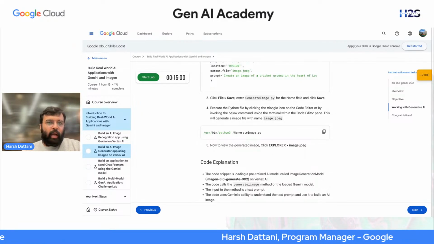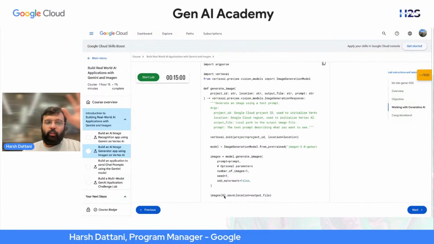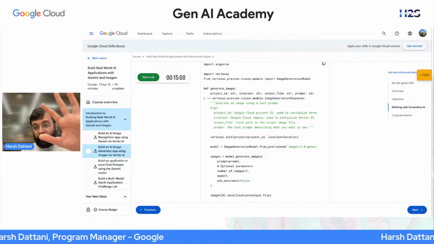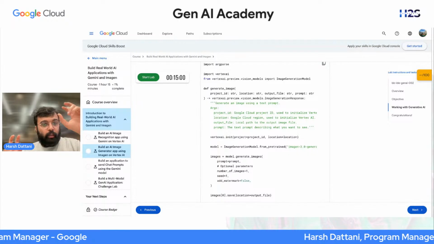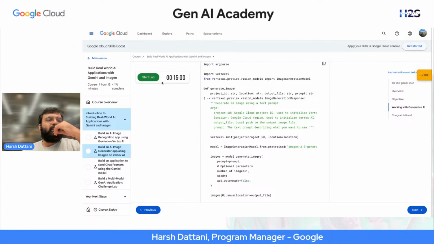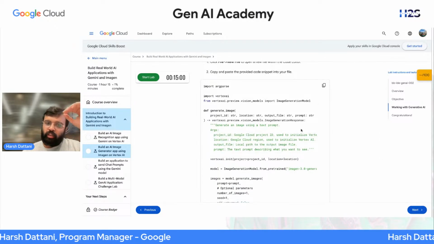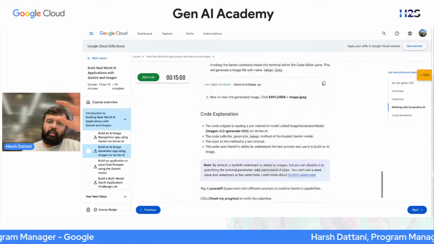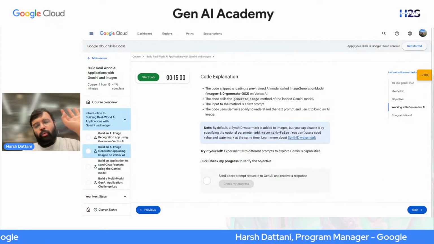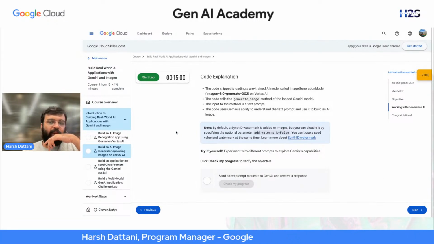Now I don't want to get into the details of this Python code because that's something you need to learn and explore as well. But the concept remains the same. So you can start the lab, and same as you did the previous lab, you can use this code to generate an image. Once the image is generated, you will get an output and you can check your progress over here.